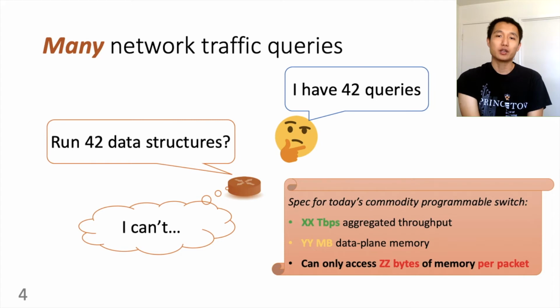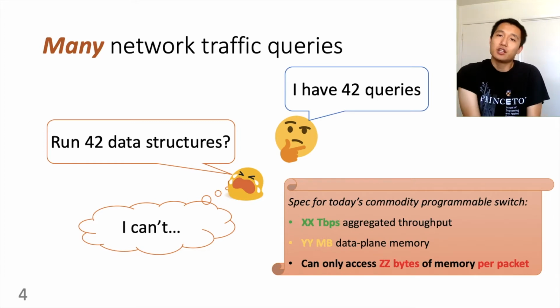For every packet, we have to maintain each and every data structure instance. Even if we only update 1 byte of memory per data structure, we already need to update 42 bytes per packet. Not to mention, most data structures need more than 1 byte of memory update per packet. Thus, given this limit for per-packet memory access, it's way too costly to run dozens of different data structures. So, we can't do that. Now it seems impossible to run 42 diverse queries, all with different keys and attributes, under this tight memory access limit.